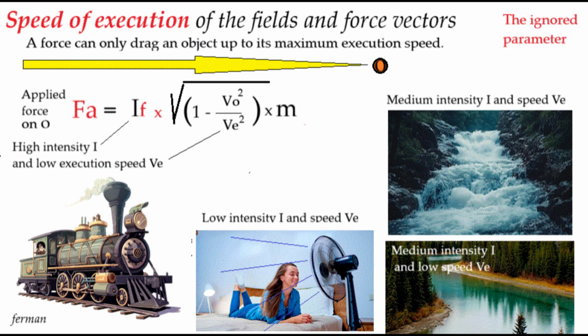Accordingly, the applied force, FA, defined by these parameters, may be expressed as in the diagram, where m is the mass, I is the intensity of the field, v is the velocity of the object being dragged, and VE represents the execution velocity, which corresponds to c, the speed of light, in magnetic and gravitational fields. From this expression, it follows that as an object being dragged approaches the execution velocity of the force, the effective intensity of the force progressively diminishes, until no force is perceived when the object reaches the maximum VE.